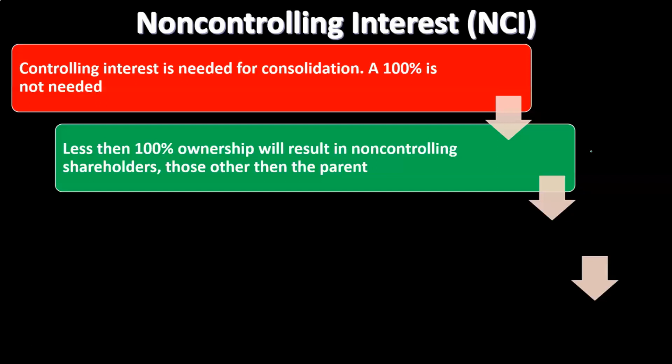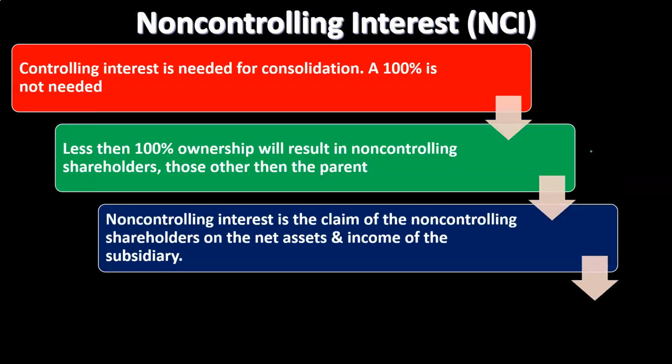However, there are still the others that aren't the 51%. They still have stock and they still have claims to the net assets of the organization, even though they don't have a controlling interest and won't win a vote if it's something contrary to the controlling interest vote. So what do we do about that non-controlling interest? The non-controlling interest is the claim of the non-controlling shareholders on the net assets and income of the subsidiary.